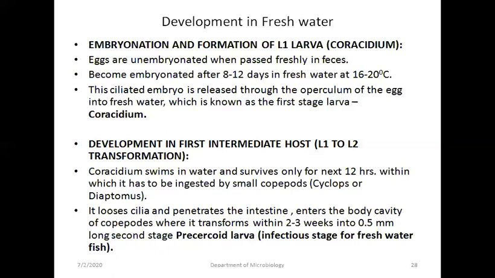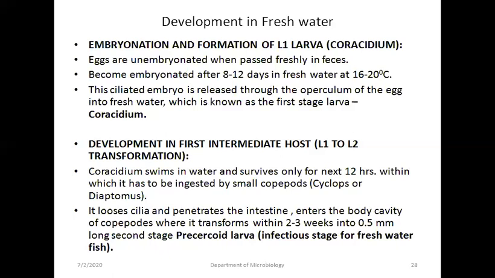Development in the first intermediate host, L1 to L2 transformation. Coracidium swims in the water and survives only for the next 12 hours, within which it has to be ingested by the small copepod, Cyclops or Diaptomus. It loses the cilia, penetrates the intestine, and enters the body cavity of the copepod, where it transforms within 2 to 3 weeks into a 0.5 millimeter procercoid larva, which is the infective stage for freshwater fish.